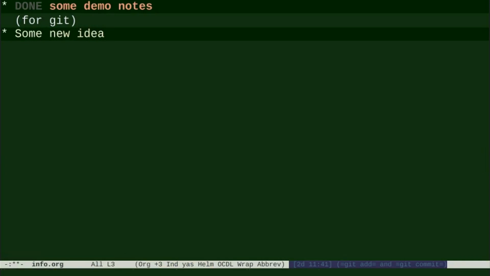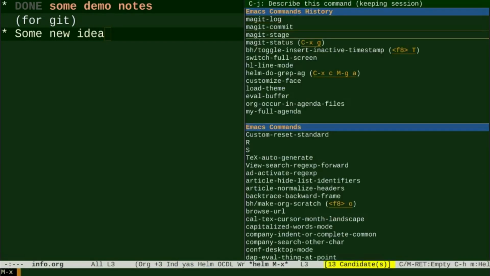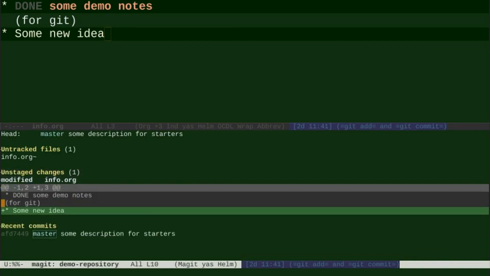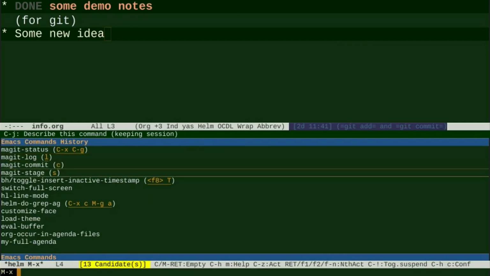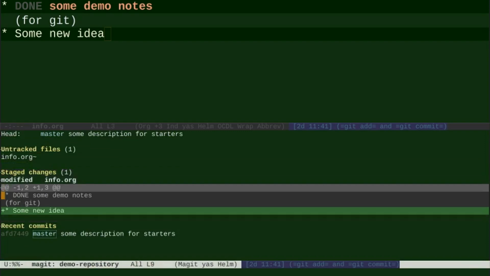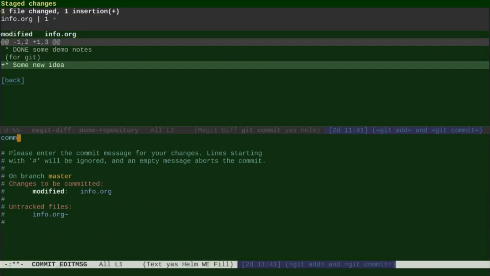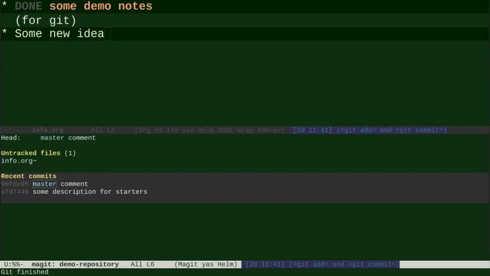I call magit status, and new content is shown in green. I stage the change with magit stage, and I call M-x magit-commit with a comment. As long as you version your work on your own, that is all about Git you need to know to get rolling.